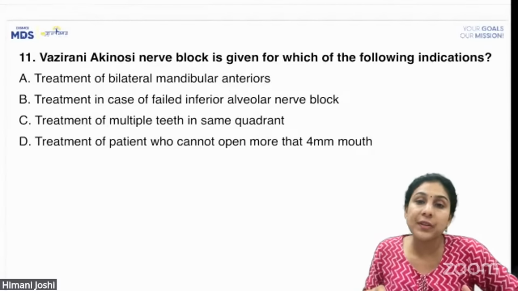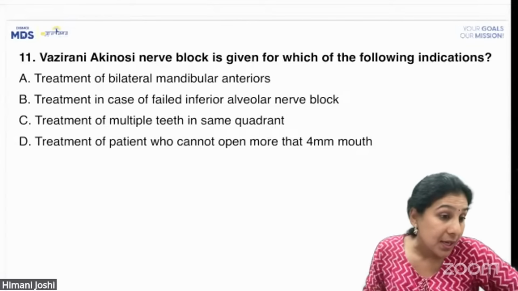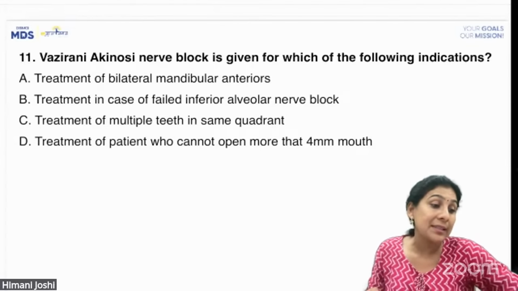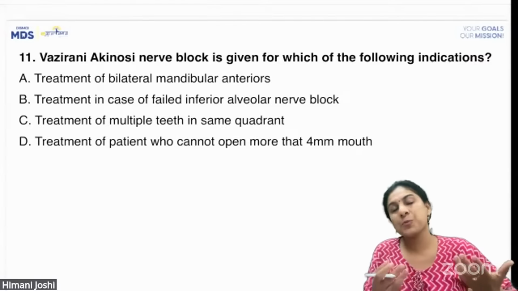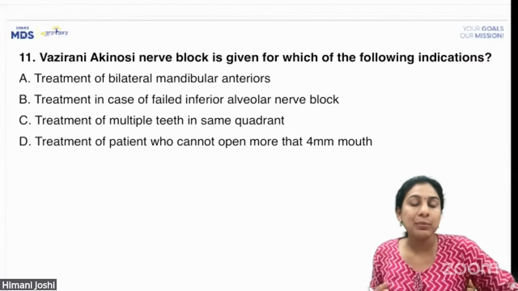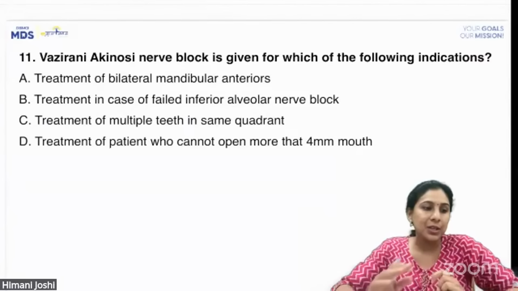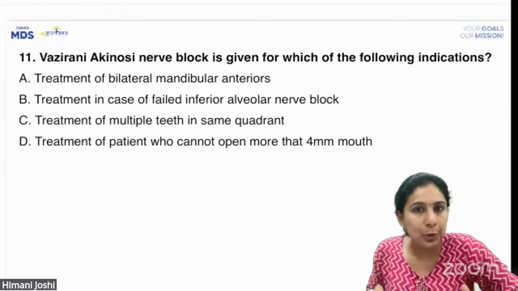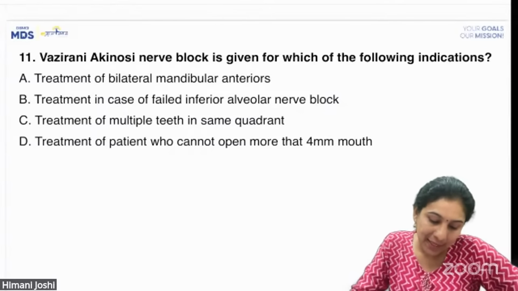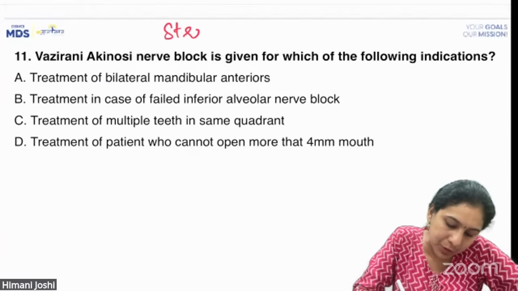Vazirani Akinosi nerve block is given for which of the following indications? Pulse synopsis, it is given as initial excitement followed by depression. I cannot be responsible for pulse synopsis. I am telling you exact lines from Malamed, exact lines from a standard textbook, which is the standard we should all follow. All right. Vazirani Akinosi nerve block is given for which of the following indications? Again, a very straightforward question.